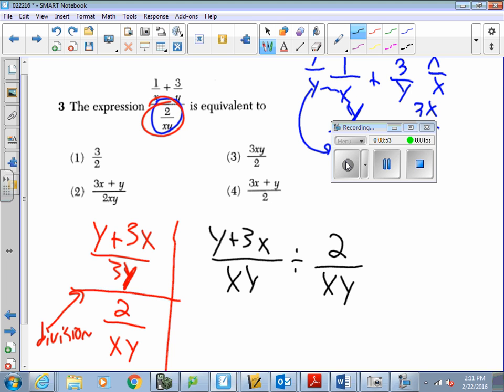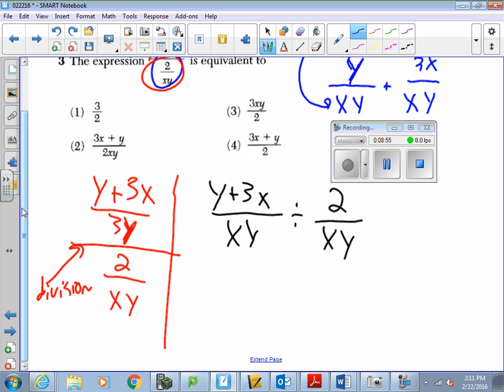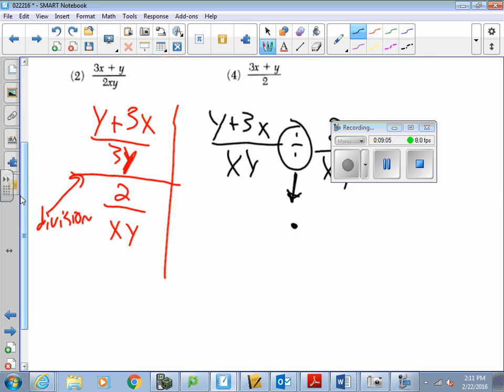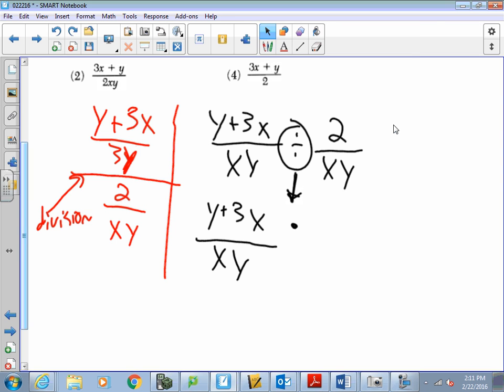All right, remember when you divide fractions, you change the division to multiplication, and you flip or take the reciprocal of the second fraction. So I'm going to have y plus 3x all over xy times xy over 2.